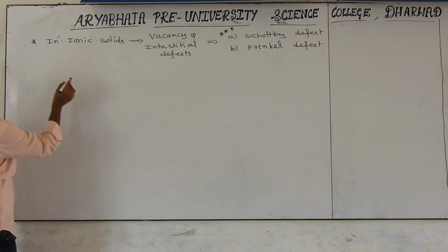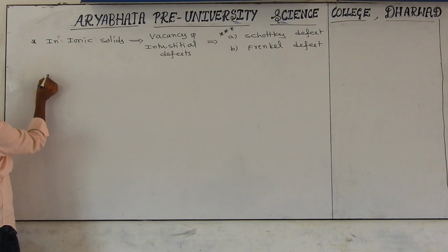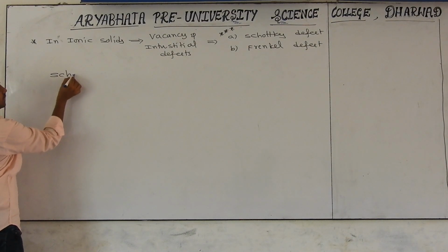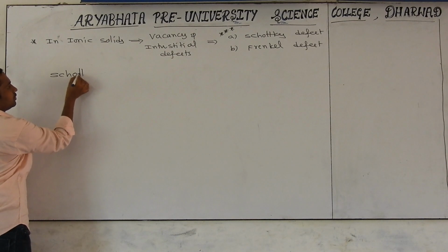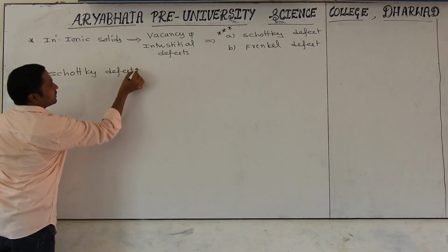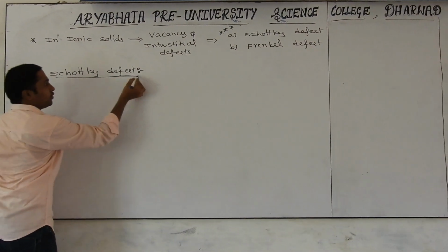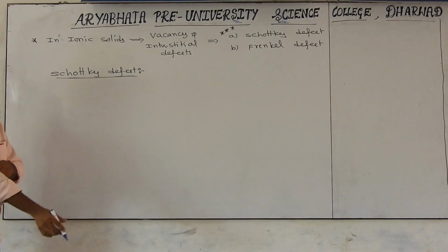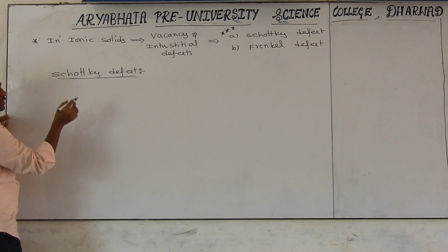First of all, we will discuss the Schottky defect. First of all, I will write the definition for this, then we can see some extra information.